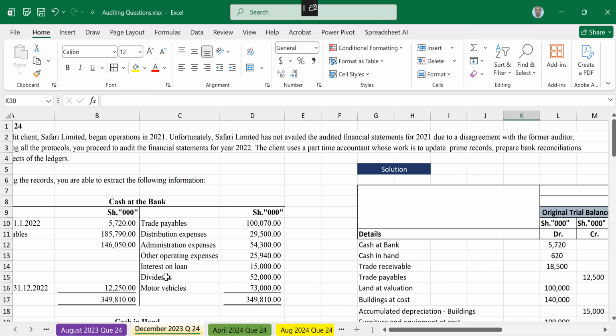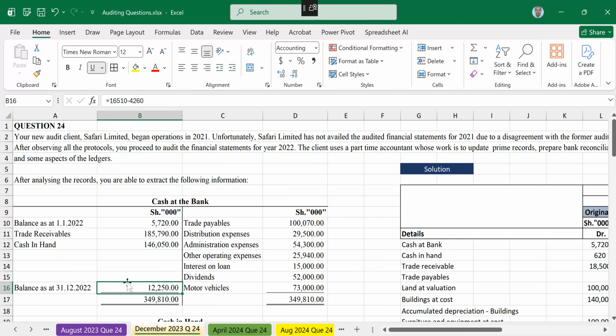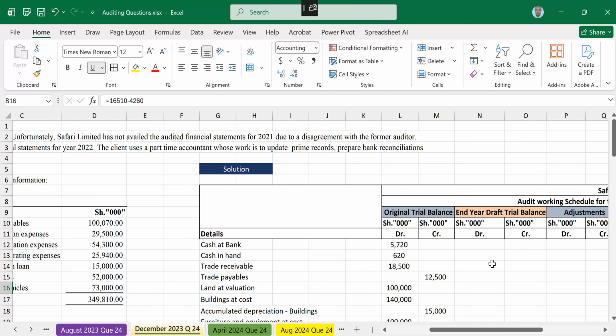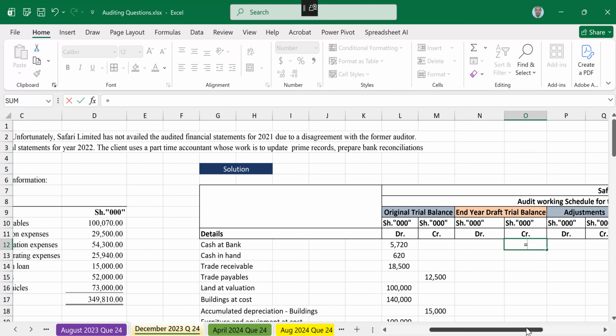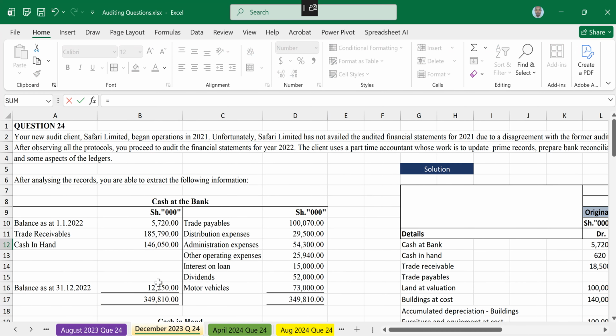I'm seeing an overdraft. You can see where the balance is. The side that the balance is, an overdraft, 12,250. So you put this on the credit side because this is an overdraft. Opening was a positive bank balance, but closing is a negative balance. So the cash at bank is equal sign, on the credit side because it's an overdraft, 12,250.